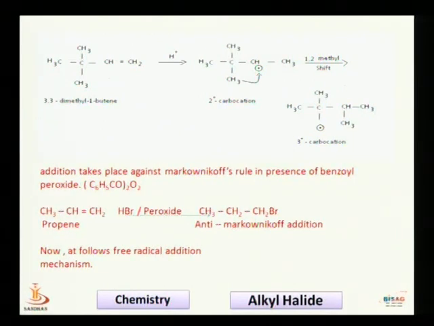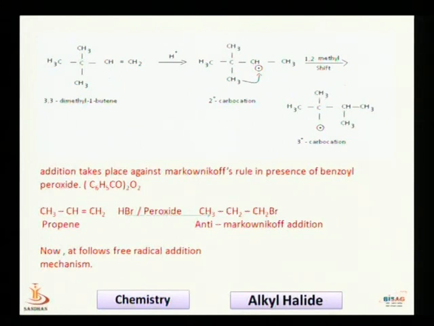undergoes a 1,2 hydride shift, and we get a tertiary carbocation. Now the tertiary carbocation is more stable. The halide ion is attached to the tertiary carbon, and we get a tertiary alkyl halide, or say tertiary pentyl halide. So it is an unexpected product, because rearrangement takes place to gain more stability: the 1,2 hydride shift in the carbocation gives the tertiary carbocation.